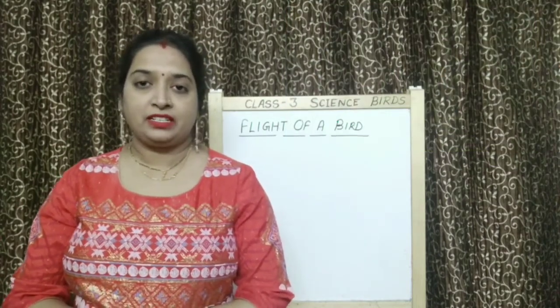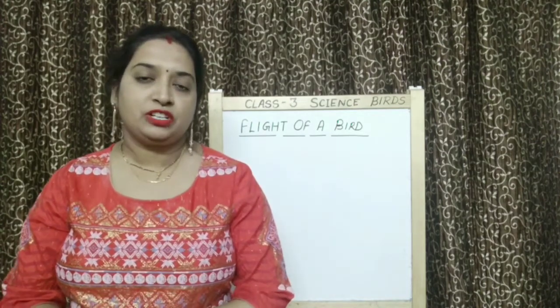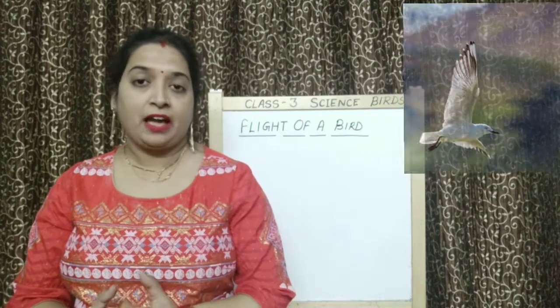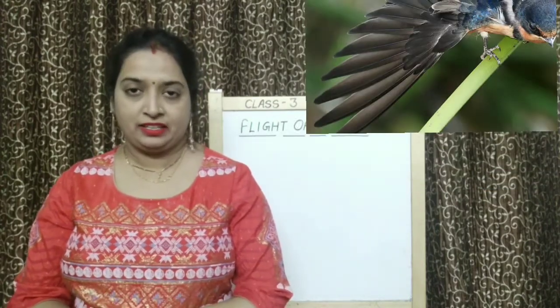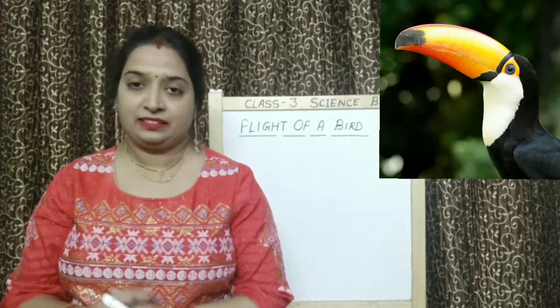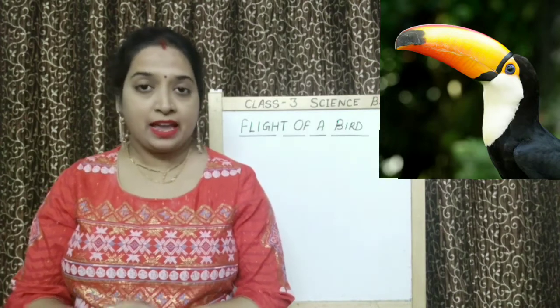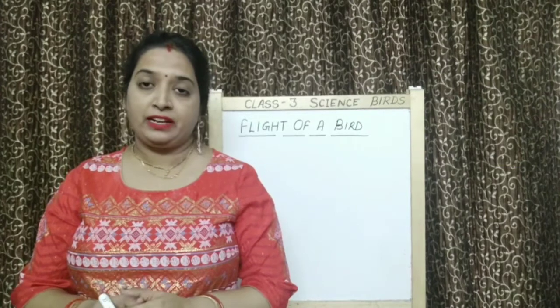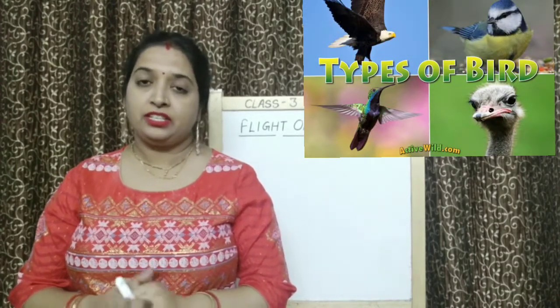I am going to continue our previous lesson, that is the birds. Children, till now in birds we have studied about general features of a bird. Like birds fly, they have wings and feathers to fly. They have beaks. They lay eggs. They are of different sizes and different colors.